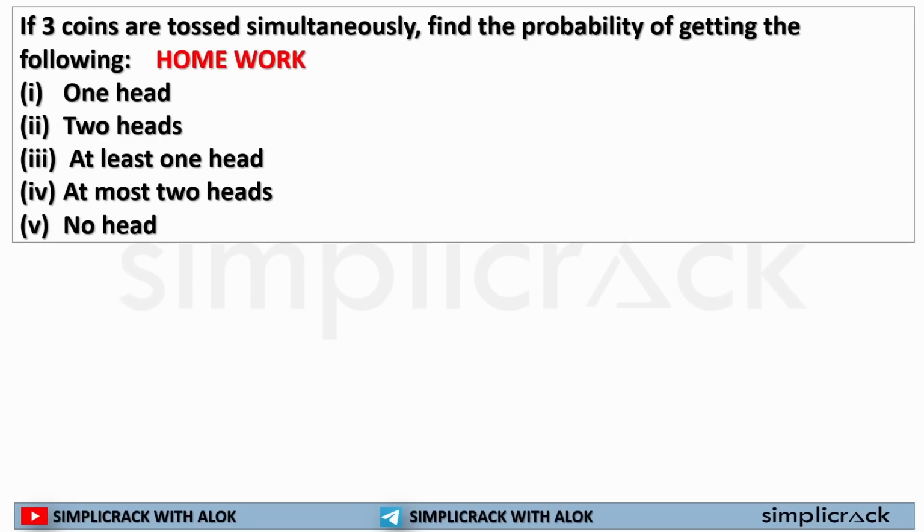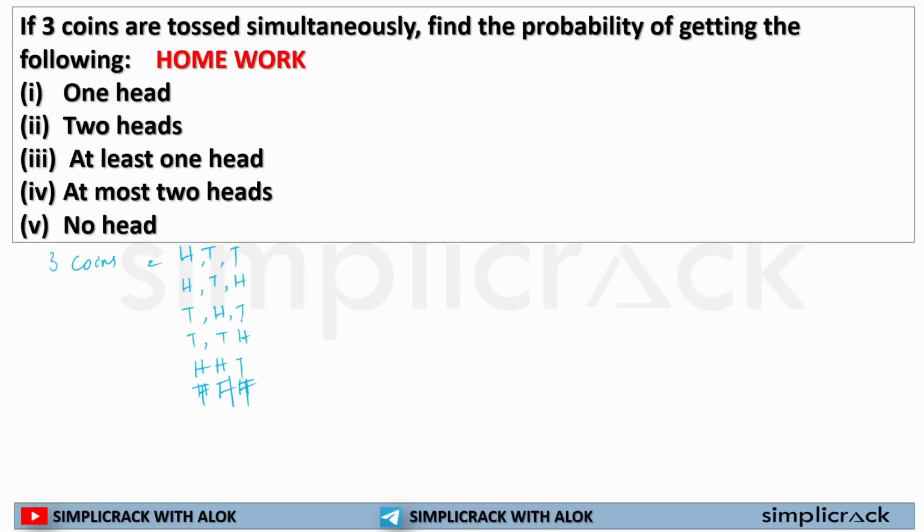Now solve this question. Here you will be finding out total number of outcomes of 3 coins: head, head, head, head, head, tail, and so on, tail, head, tail.